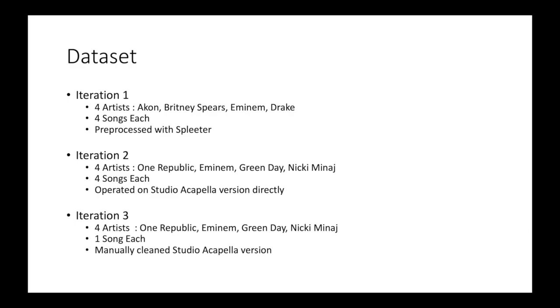In the first iteration, we used 4 artists and 4 songs each, with the vocals separated and pre-processed by Spleeter. In the second one, we did away with Spleeter and used the studio a cappella versions directly, again for 4 artists and 4 songs. In the last iteration, we only used 1 song for each artist, which was also hand cleaned to make sure that the data distribution was uniform within a class.